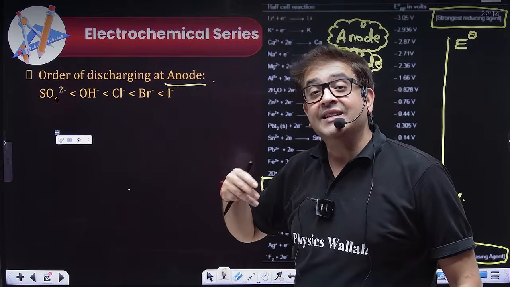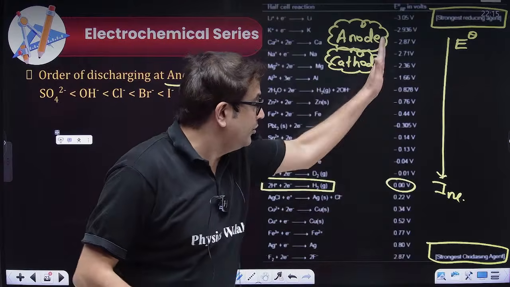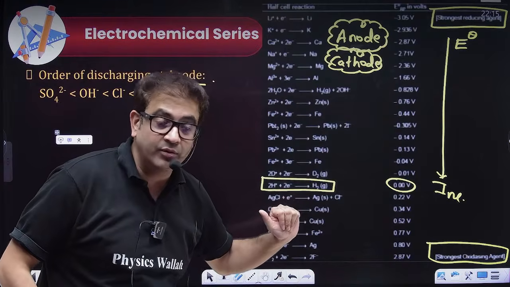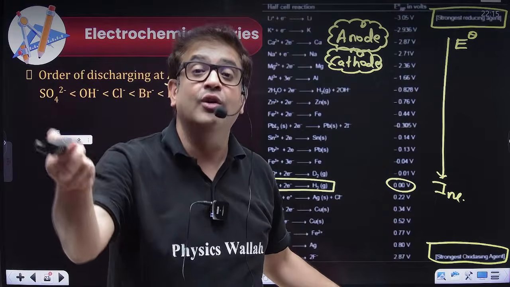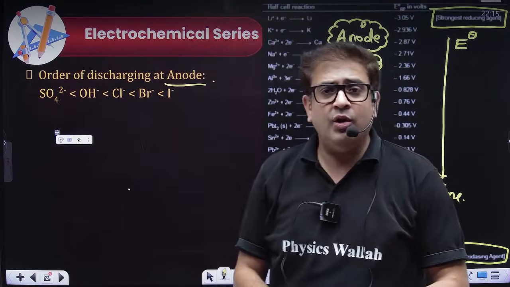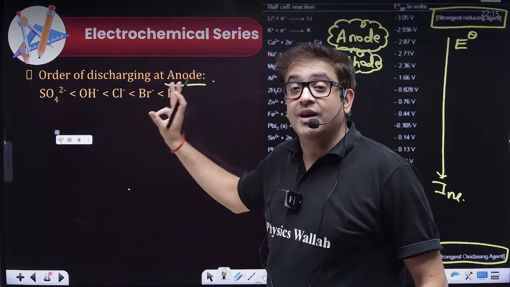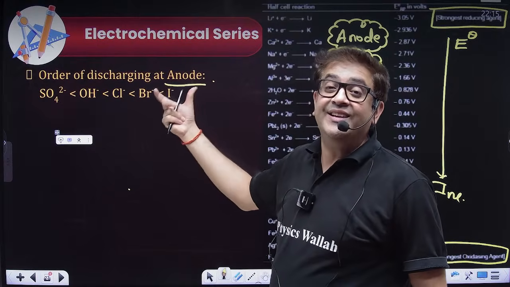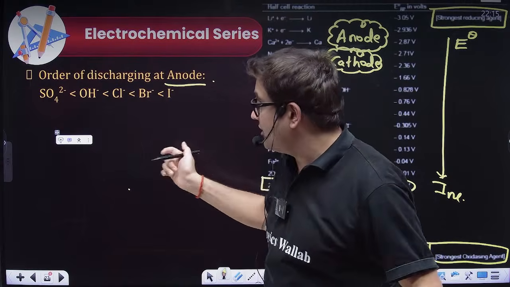Sir, you said you do not have to read the values, but these are only for metals. Your NCERT has them for metals and also for anions. So I'm not asking you to learn the values, but learn this trend: what is the order of getting discharged at the anode, as in what is the order of them getting oxidized?